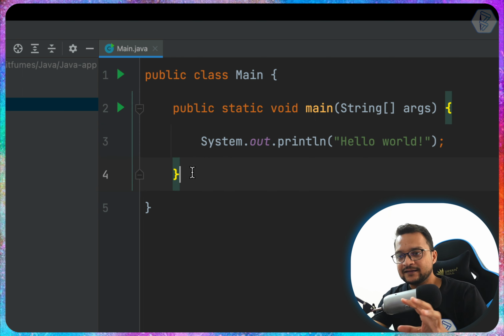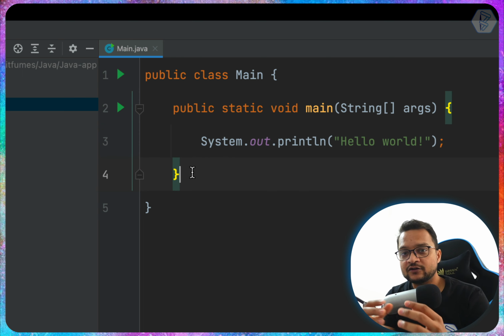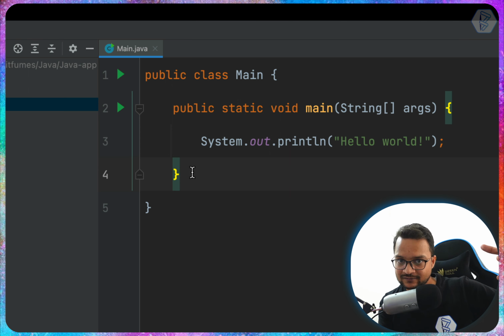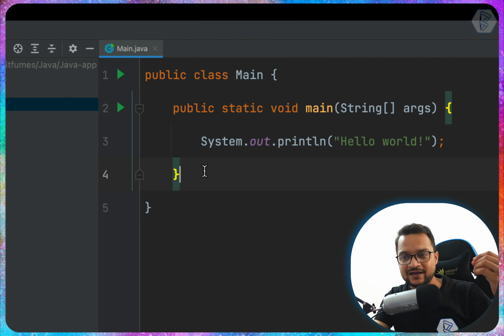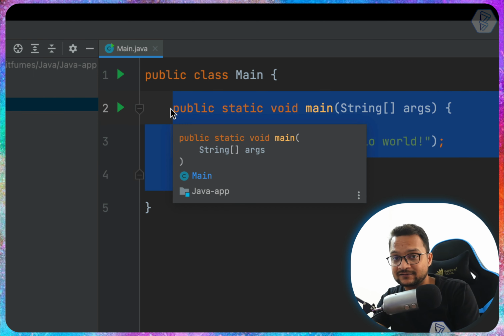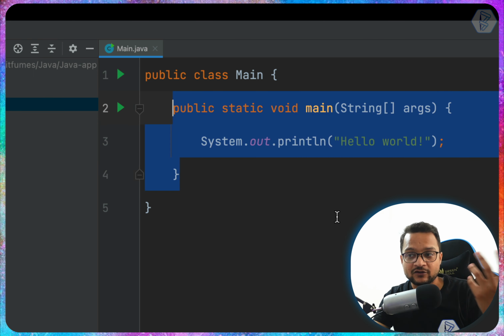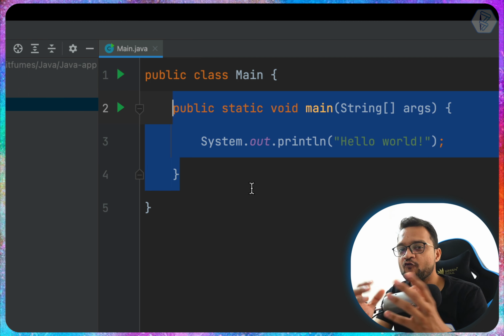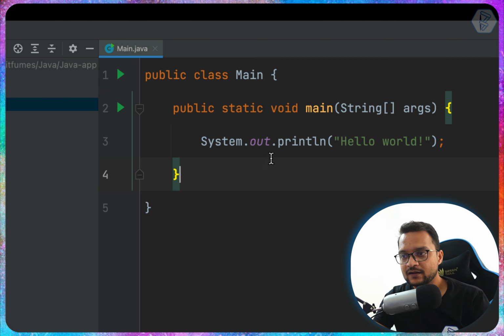Now think about function as the student of the class. So we have a school class, this one. Then we have students. Here we call them functions. Now, the function name is also main.